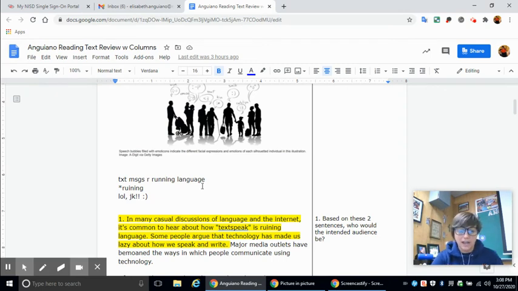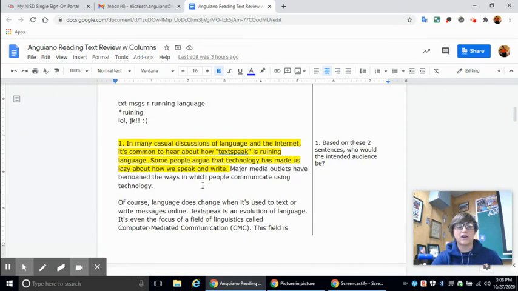What I'm going to do is read the entire article first, and then we're going to talk about the questions on the side. And I'm going to help you through those questions, okay? All right. In many casual discussions of language and the internet, it's common to hear about how text speak is ruining language. Some people argue that technology has made us lazy about how we speak and write. Major media outlets have bemoaned the ways in which people communicate using technology.